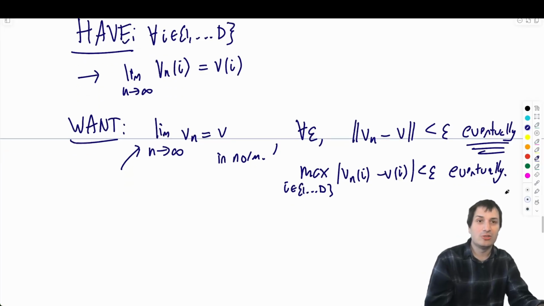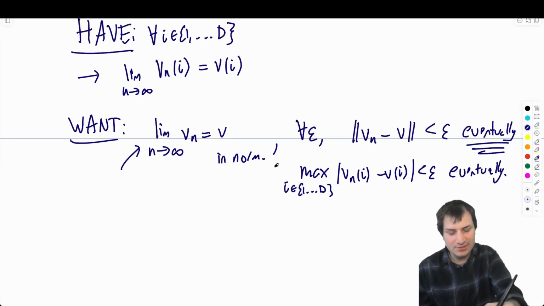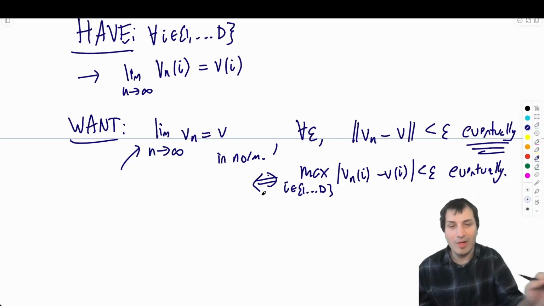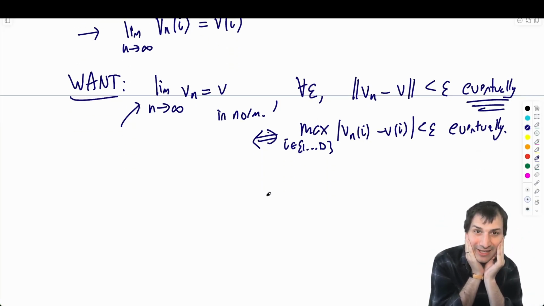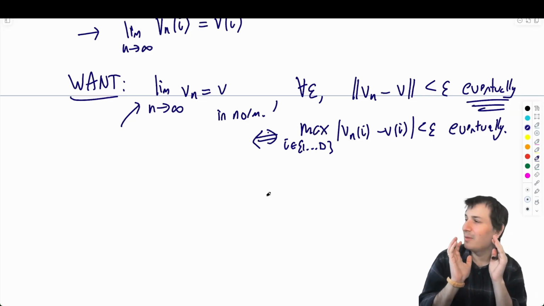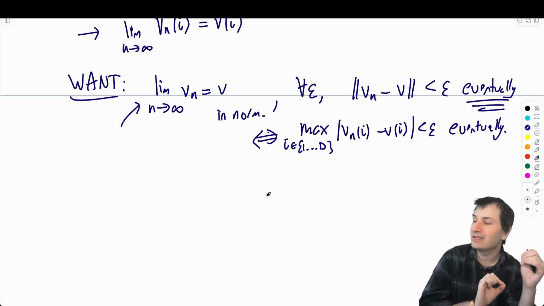Okay, so we need the maximum to be less than epsilon eventually. I think this is the line where you need to have the right way of thinking about it. And this is the secret. The maximum is less than epsilon. That has to eventually happen for a large enough n. The maximum being less than epsilon means every single entry is less than epsilon.